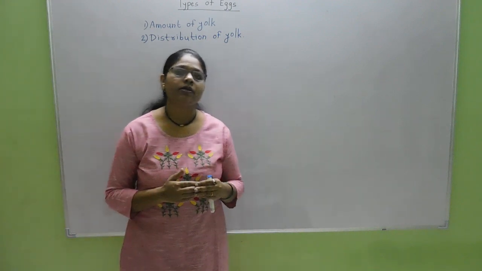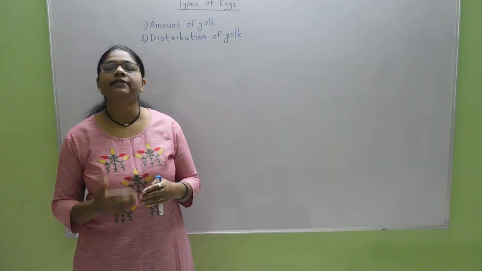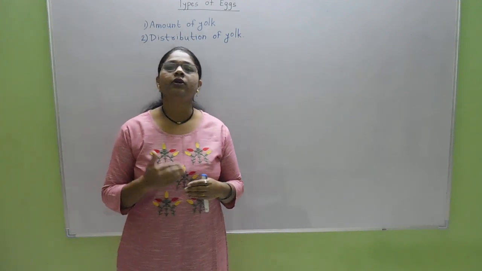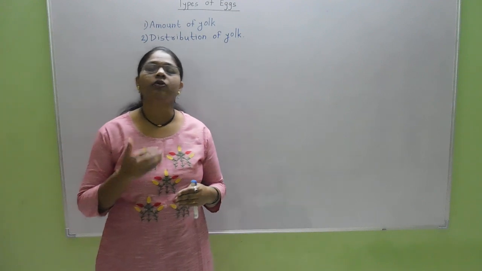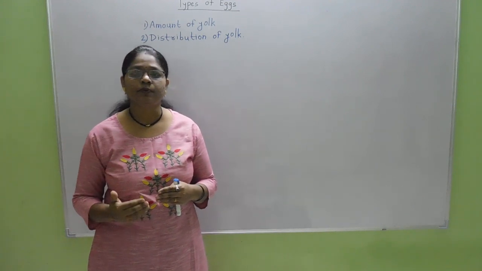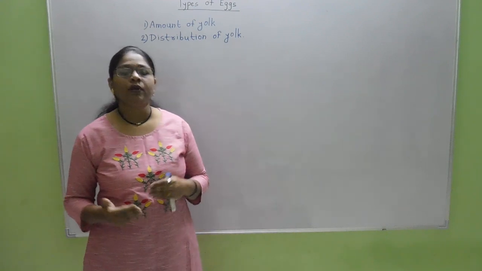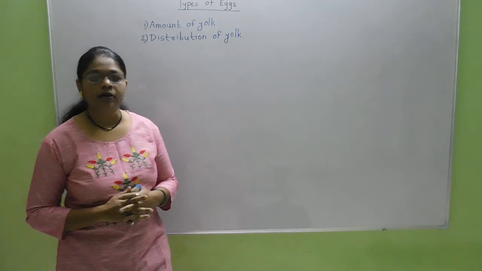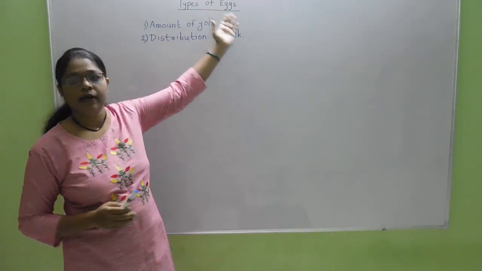Why? Because the development of the human embryo takes place inside the mother's womb through the placenta. Therefore, there is no requirement of yolk, no nourishment needs to be present inside the egg. So with this brief introduction, we will see the details of types of eggs.